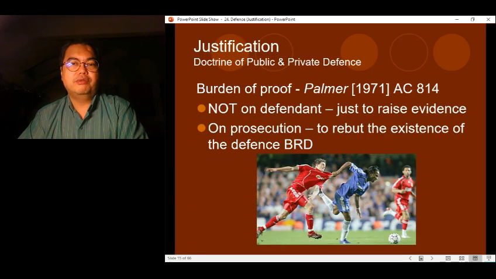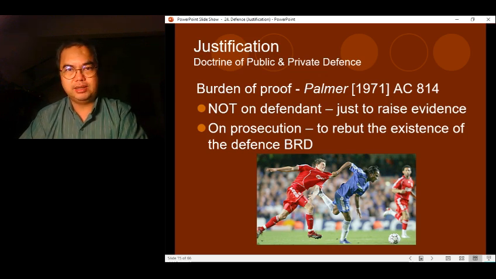Now, the burden of proof for self-defense is not on the defendant. While the defendant can raise this as a defense, the burden is not on him to conclusively prove that he was acting in self-defense. All he needs to do is raise evidence to show that he was acting in self-defense, and if it raises reasonable doubt, then he will be acquitted. At the end of the day, the golden thread still remains in the sense that the prosecution has the duty to prove the case beyond a reasonable doubt.